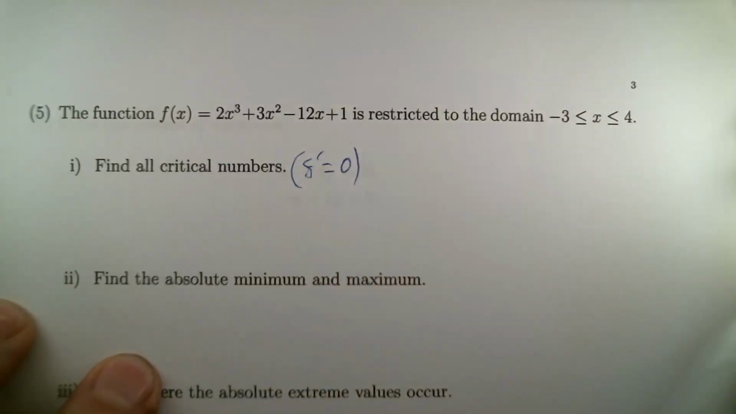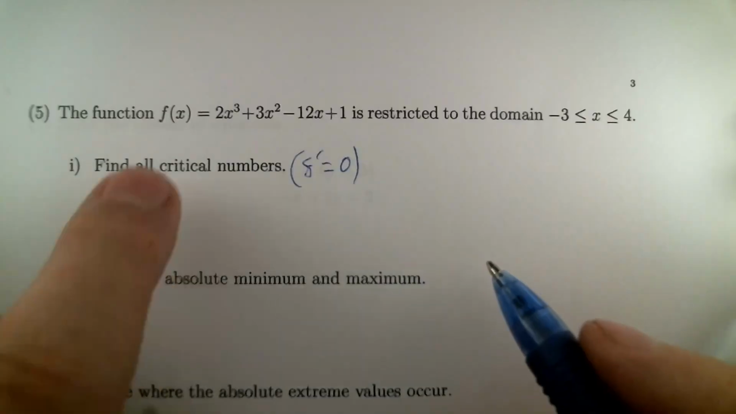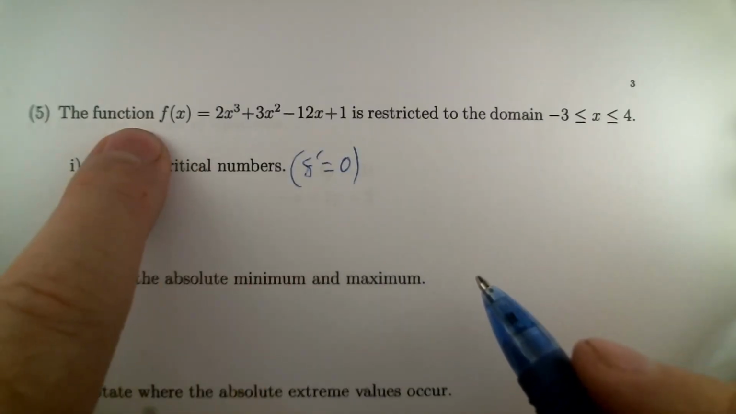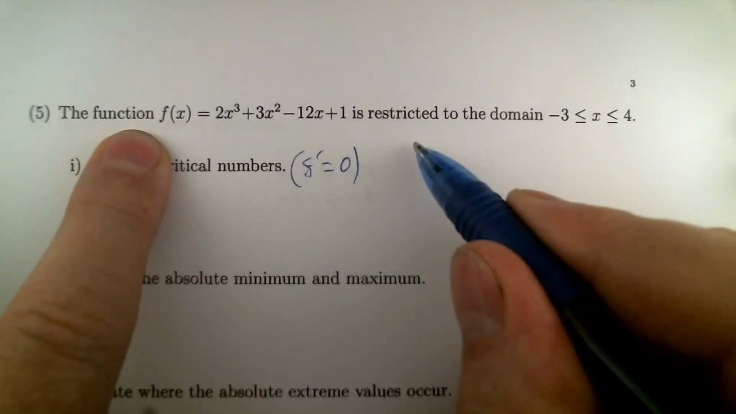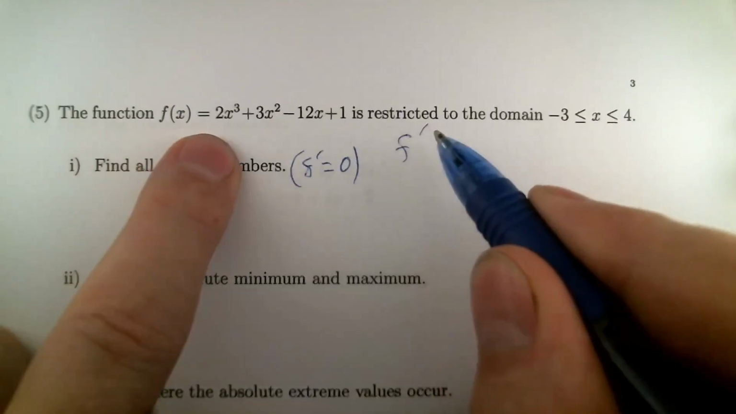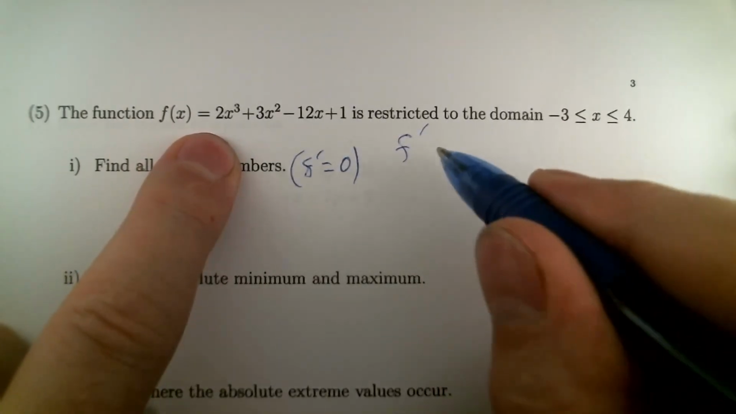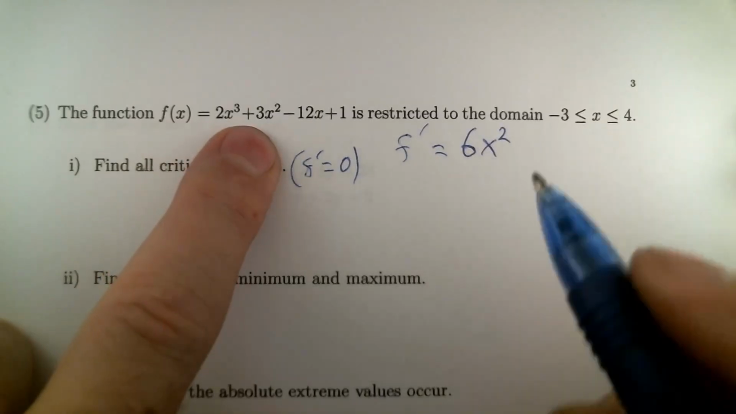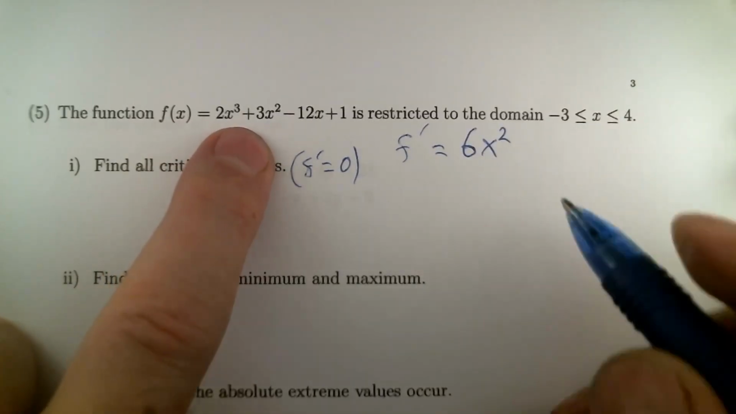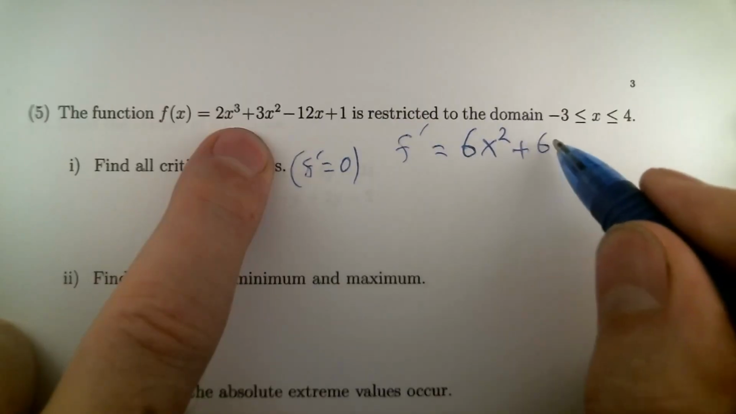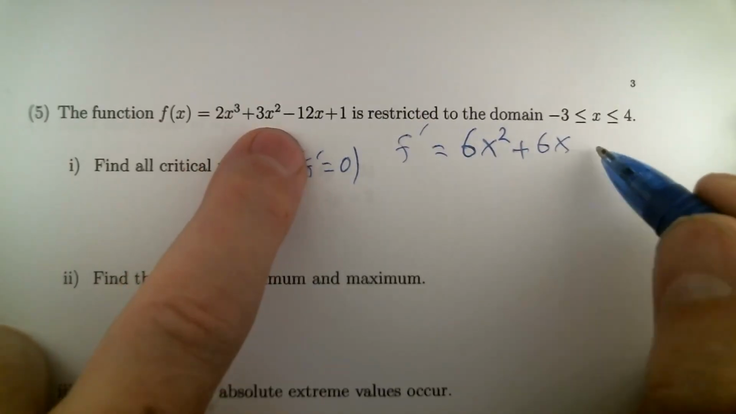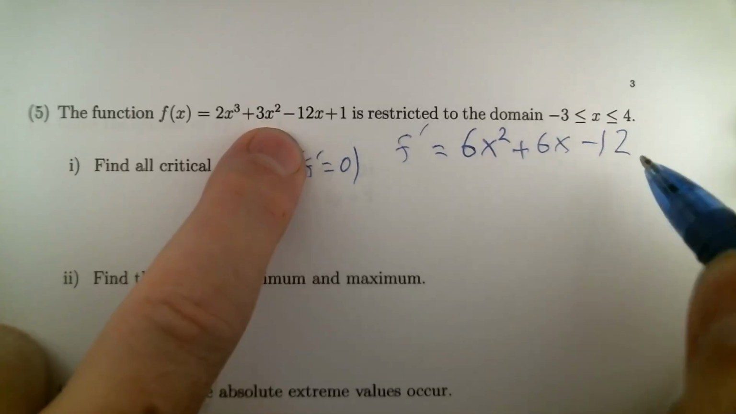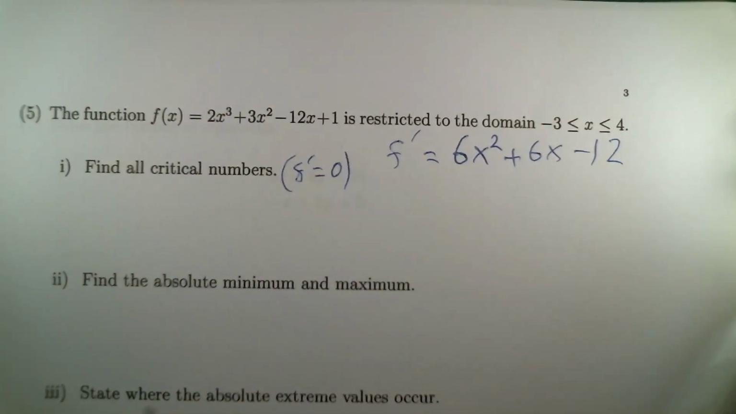We want to, well, where is f prime equal to 0? Well, in order to solve that, we have to know what f prime is. So let me get it. F prime, take the derivative of 2x cubed, and that would be 6x squared. 3x squared becomes 6x. And then minus 12x becomes minus 12. The 1 doesn't matter, right? Because you take the derivative of a constant and get 0.